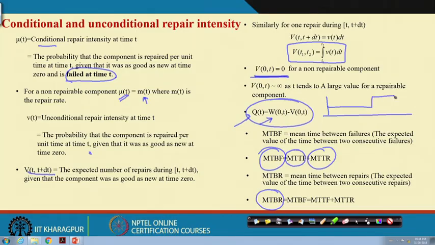So, normal, fail, again normal, again fail, again normal, like this. This is your normal time, and this is the fail time. Now, mean time between failures: this is my first failure, then it is repaired, and then again there is a second failure. So the mean time between failures contains both the mean time to failure and the mean time to repair. Similarly, the mean time between repairs will also be the mean time to failure plus the mean time to repair. This is the final one.